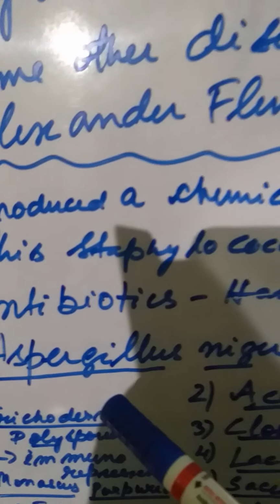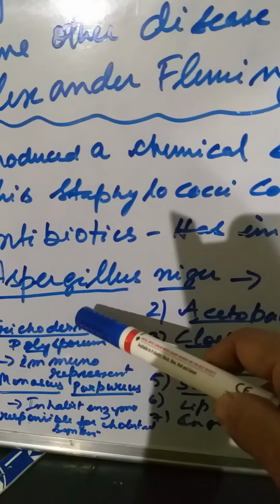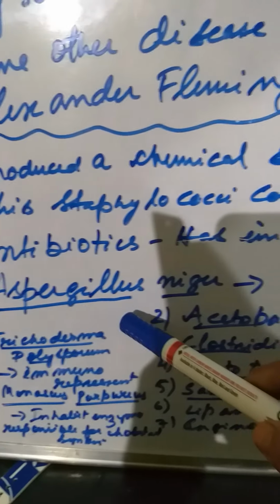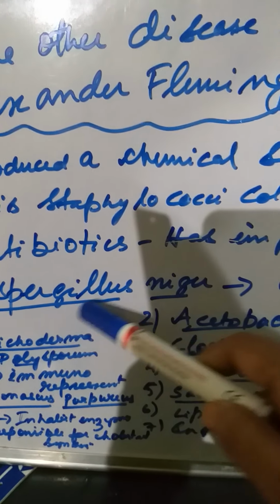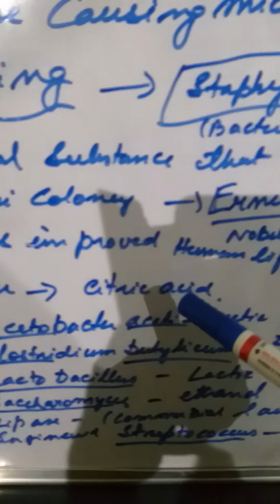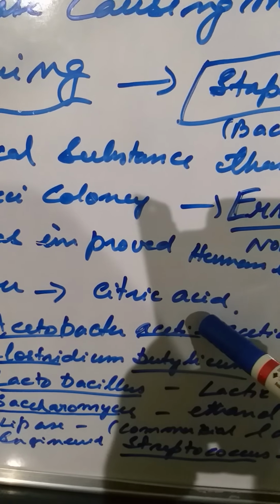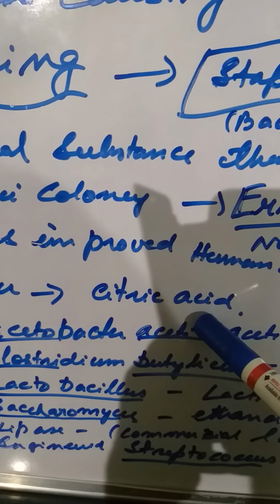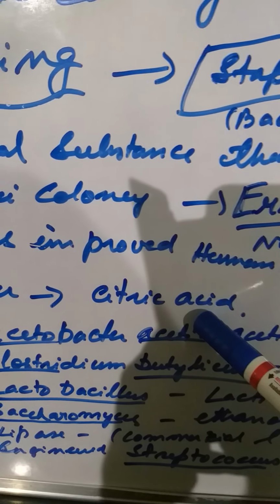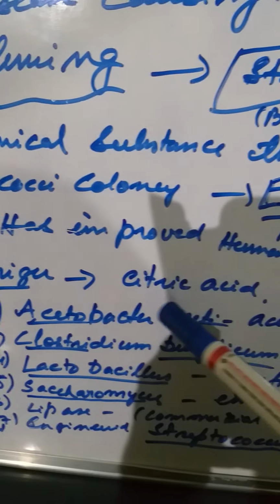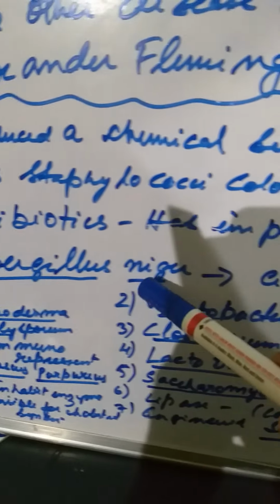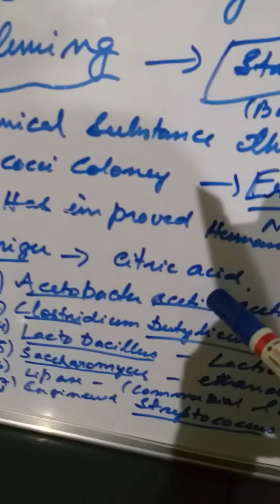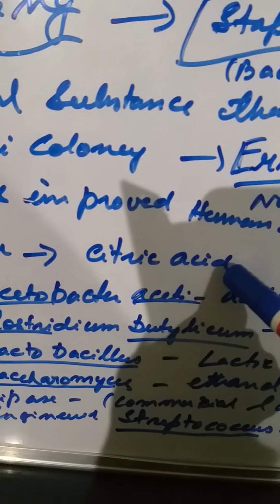First and foremost, we have a fungus known as Aspergillus niger. Aspergillus niger produces citric acid. Citric acid is used for curdling of milk to form cheese, paneer, like that. So it is also a commercial use. The extract is distilled and crystallized, and you get it in small packets in the market.